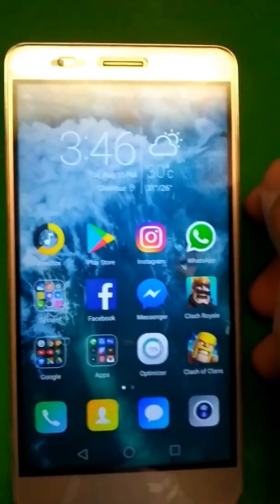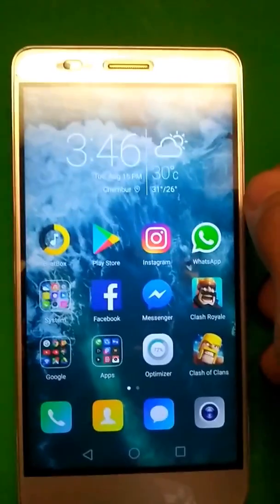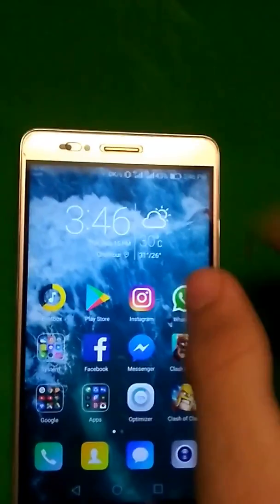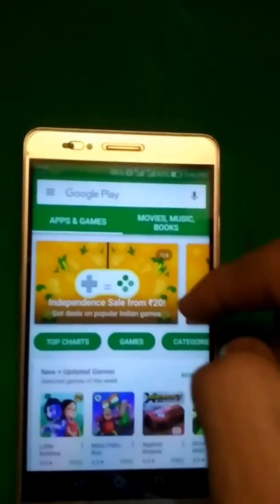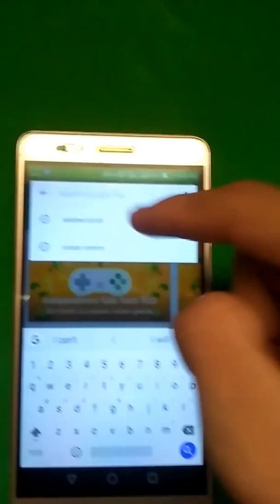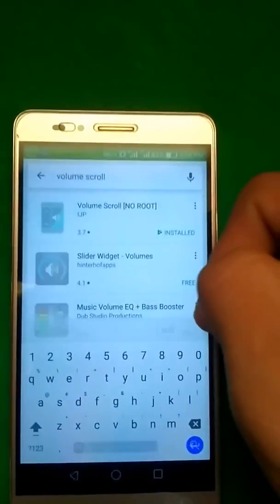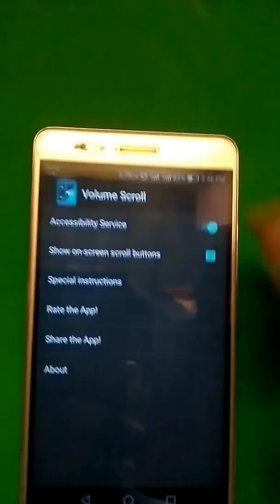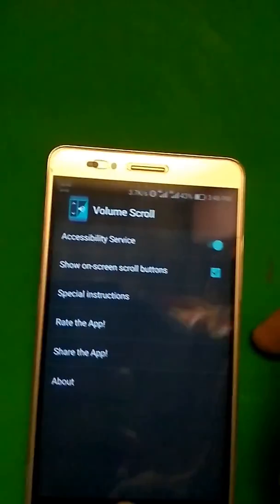So hello guys, today I'm going to show you 4 ways to use your volume rocker buttons. I mean these two buttons. So first of all, go to Play Store and download the Volume Scroll application. This application allows you to scroll. I will show you. So enable all permissions.